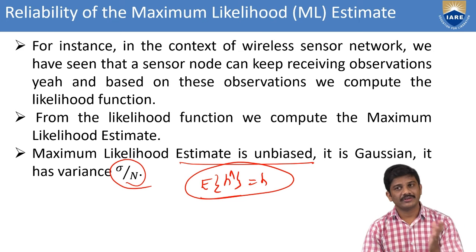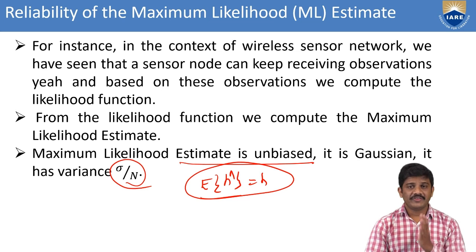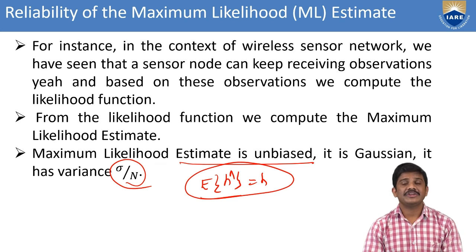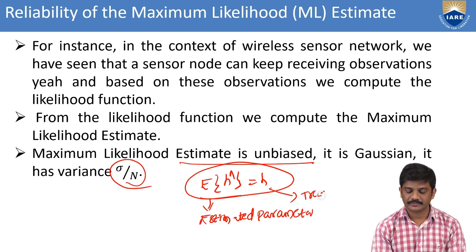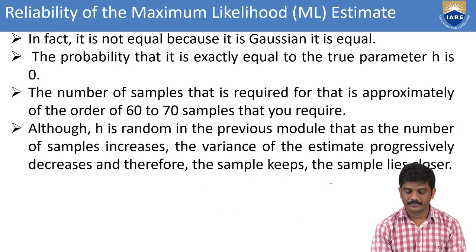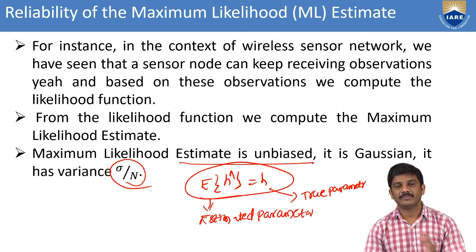From the likelihood function, we can take the maximum likelihood function, and we can also go with the unbiased stage. There the estimated parameter is equal to the true parameter. This is the estimated parameter, equal to the true parameter. This is in the maximum likelihood function.